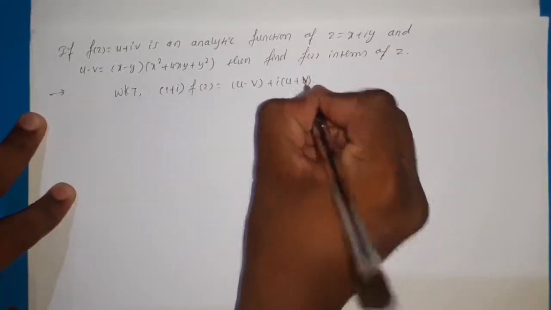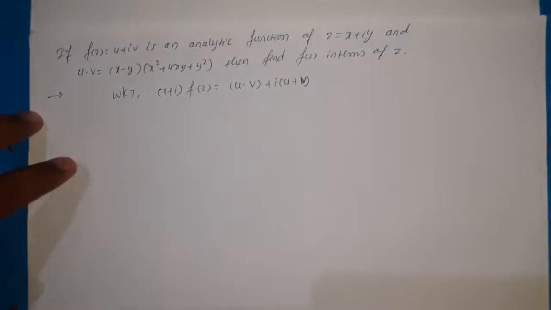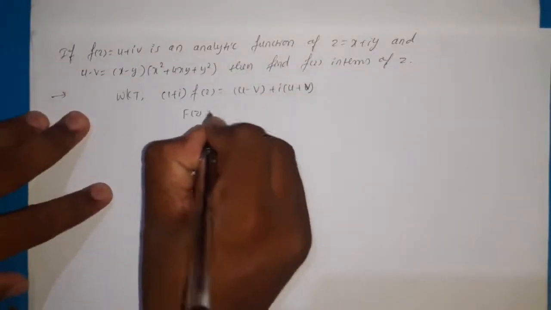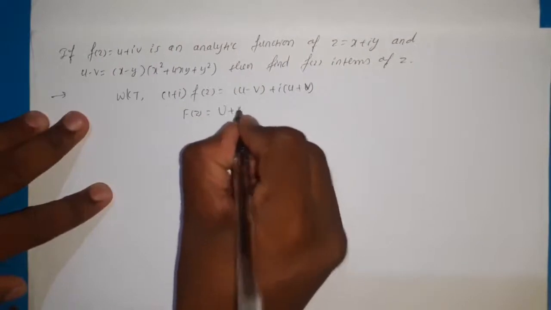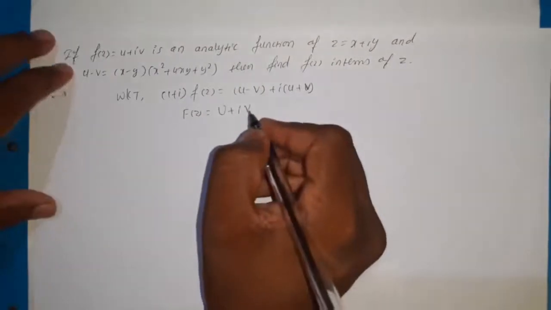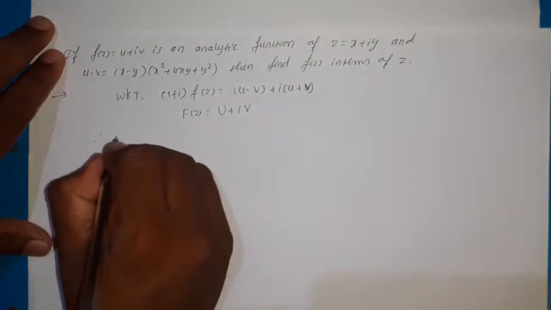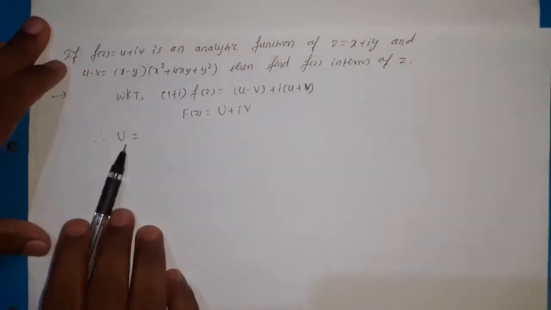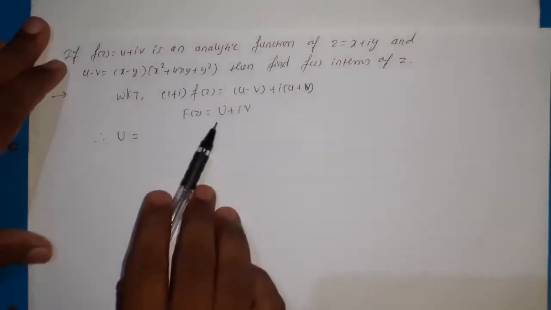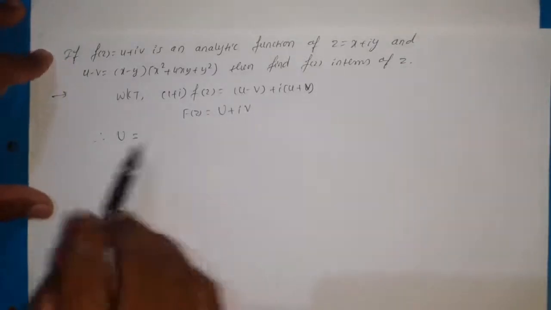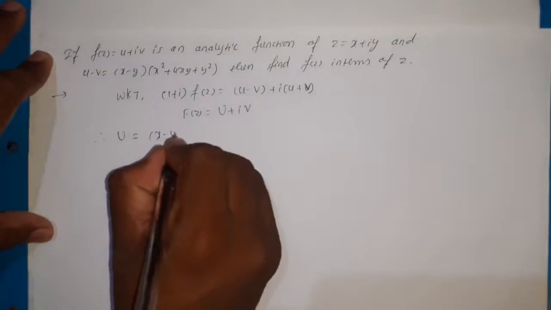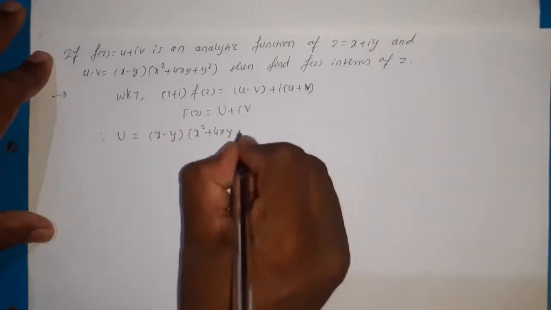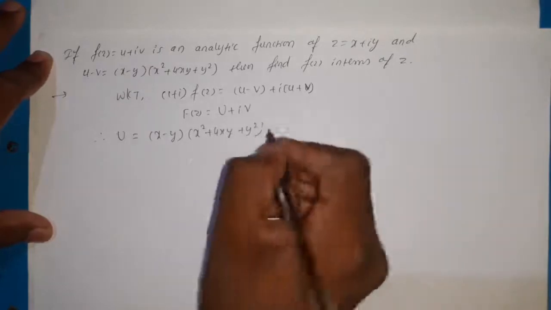Since we have already used this, we are using it directly. Then capital F of z equal to capital U plus I into capital V. So now u minus v is given, that can be considered as capital U because that is the real part of the function. This is x minus y into x square plus 4xy plus y square.